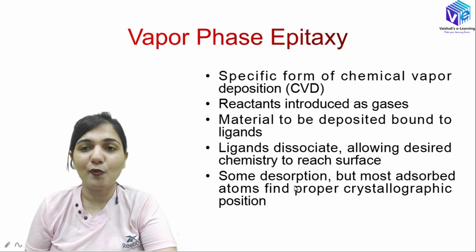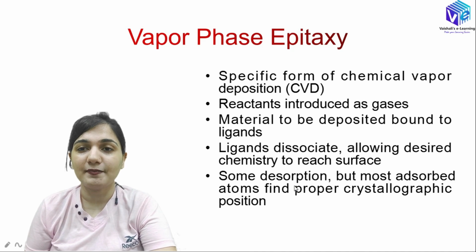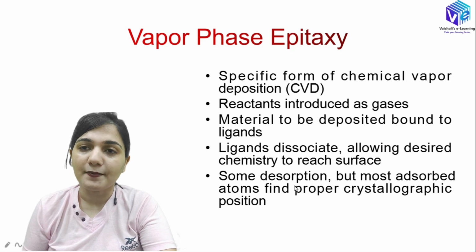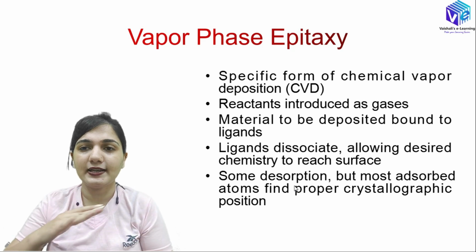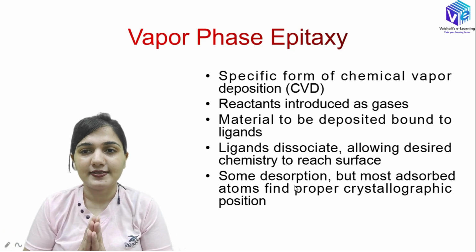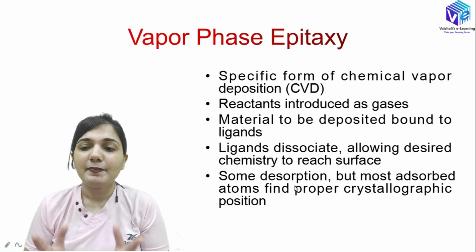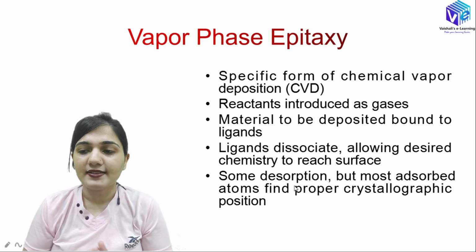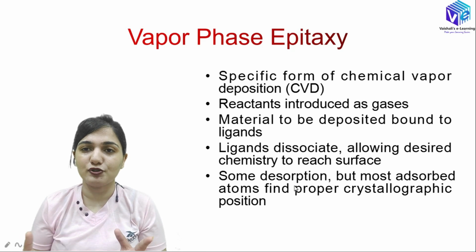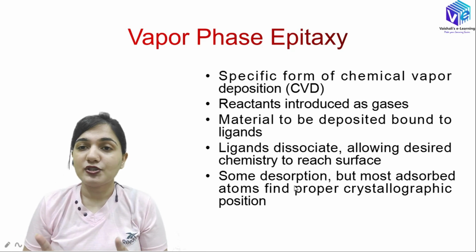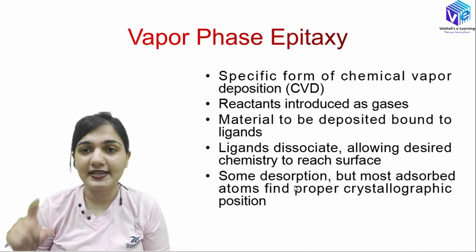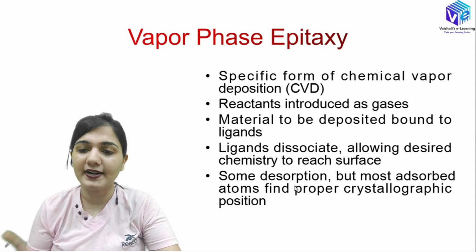So first of all, what is epitaxy and what is the vapor phase epitaxy? Epitaxy, we know, we have to grow a layer on the substrate. So a high purity layer of the same material or different material can be grown on the substrate. This is the epitaxy process. Now vapor phase epitaxy is also known as the chemical vapor deposition. It is a special type of chemical vapor deposition. All chemical vapor deposition are not vapor phase epitaxy, but all vapor phase epitaxy are essentially chemical vapor deposition.